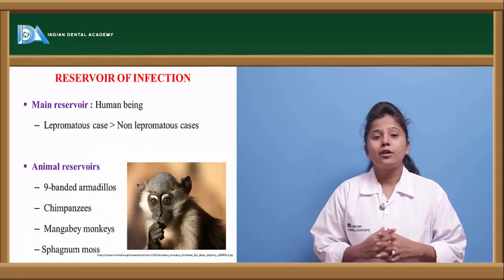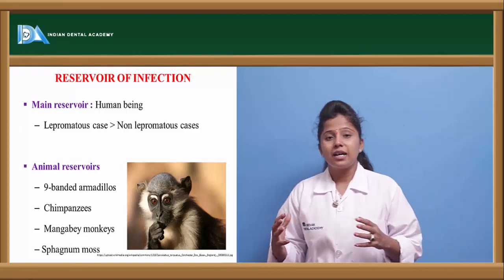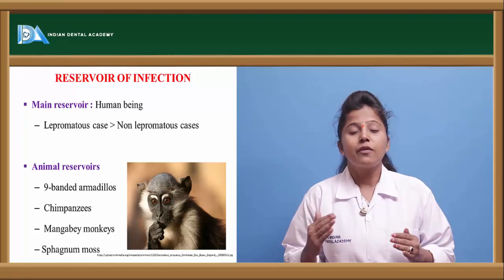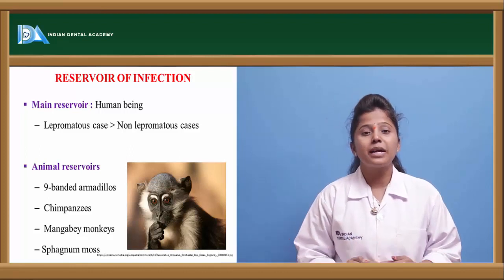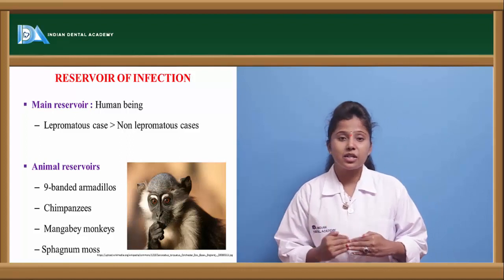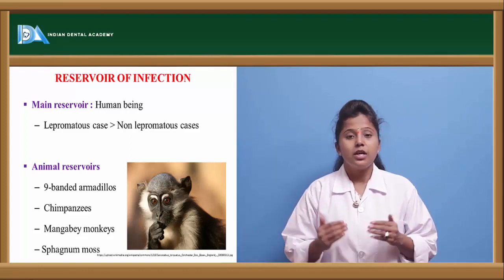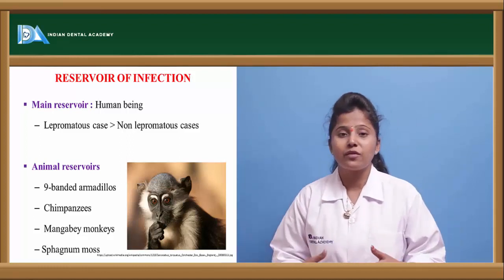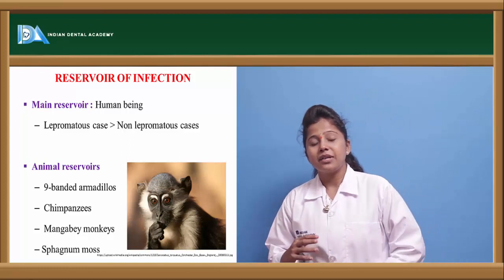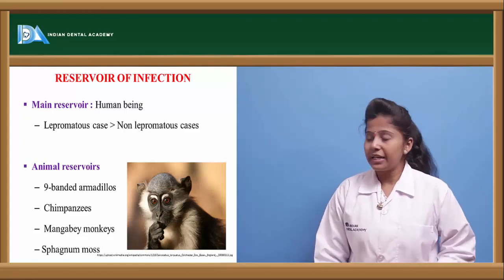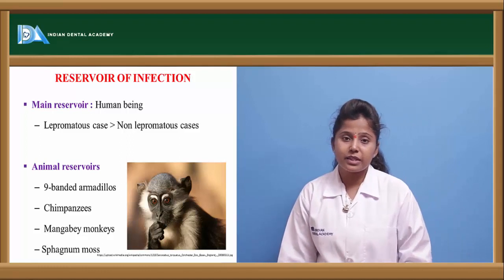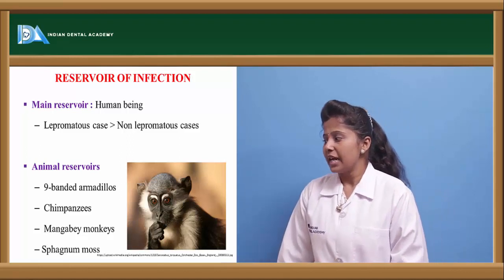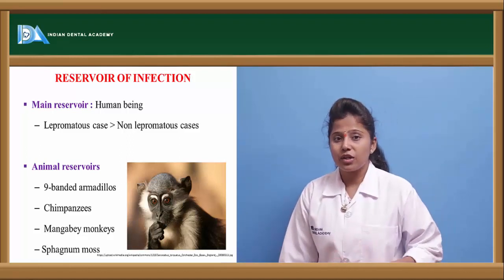Apart from that, the reservoirs of these infectious bacteria are, first, humans. A person with leprosy, or a lepromatous person, is more prone to being a reservoir when compared to a non-lepromatous person. If a person is suffering with leprosy, we can say he's a mobile reservoir for spreading the bacteria. There are various other reservoirs like nine-banded armadillos. They are mostly found in this species, as well as chimpanzees, mangabey monkeys and sphagnum moss. So these are the reservoirs of this bacteria.